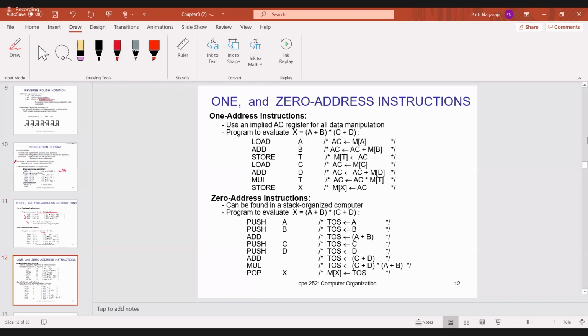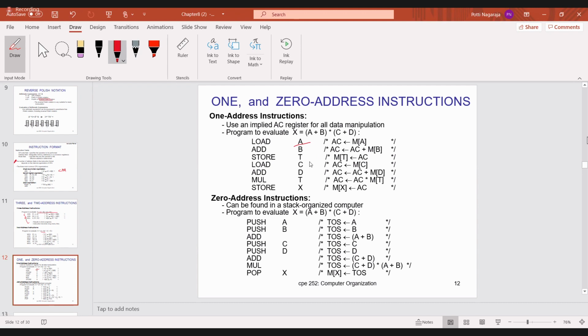One address instruction means in the instruction you have only one address. Here, load A into accumulator: whatever is in A memory location, transfer to accumulator. Then add accumulator with B and store the value in accumulator.